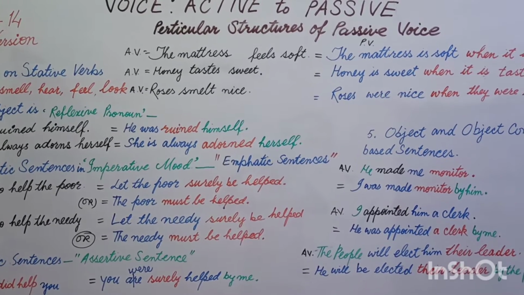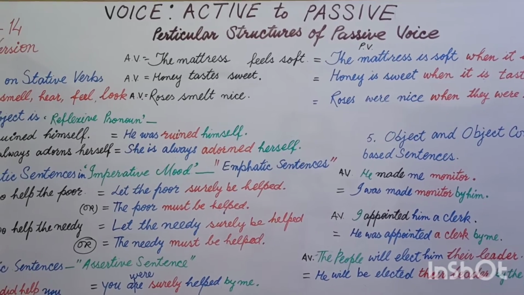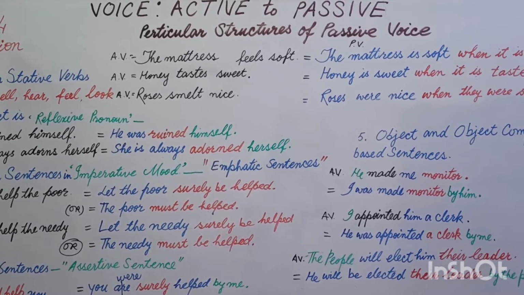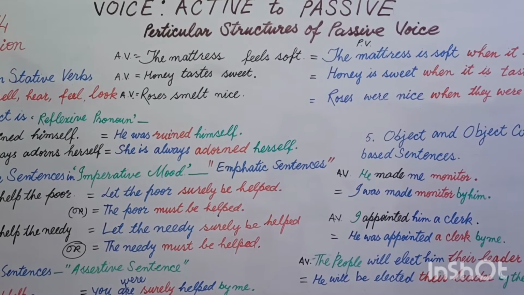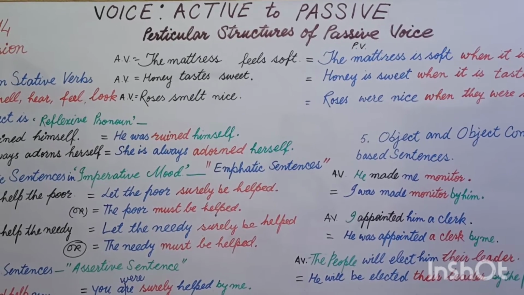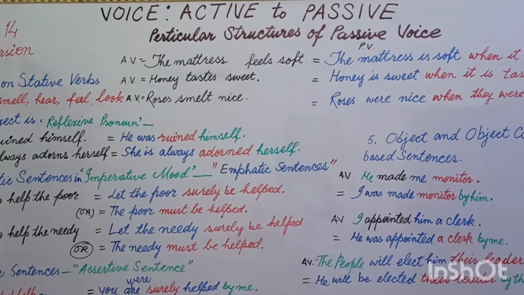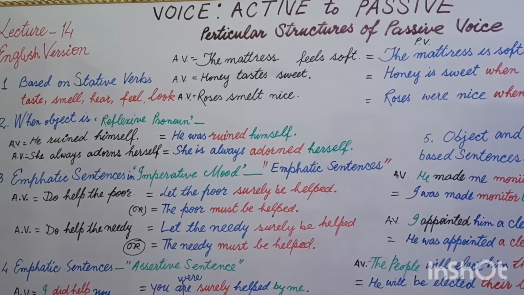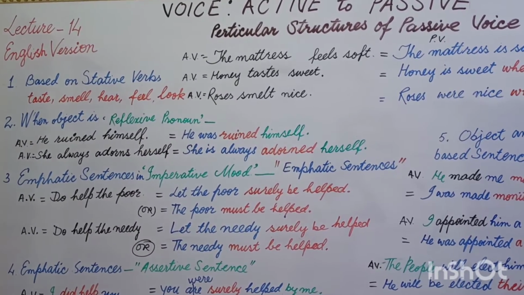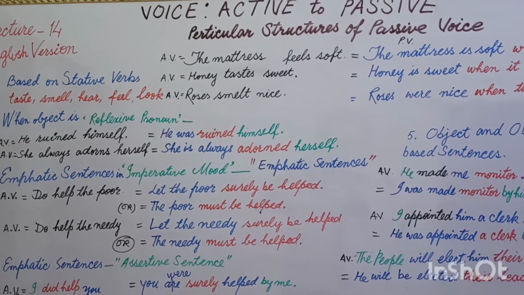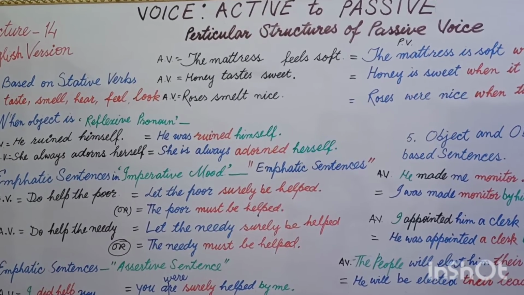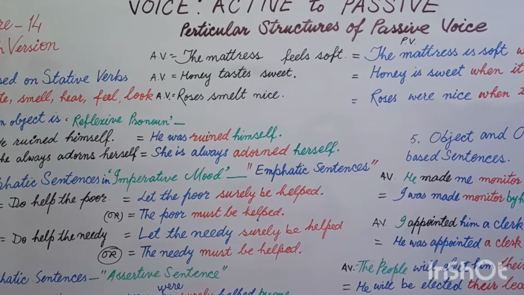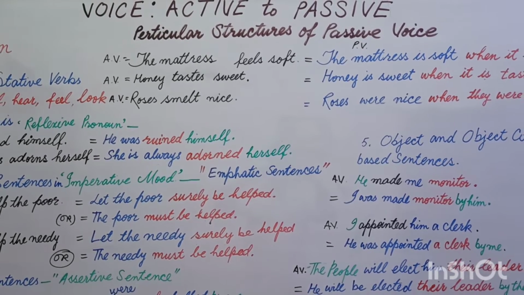Means feels means to be, and the forms of to be are is, are, am, was, were. So an adjective is used after these words. You can say these words are based on advanced to be. To be is used as a linking verb, and that gives the sense of to be. And taste, if we taste something, then definitely it is used in to be. The mattress feels soft. There is no object here, but without object we are going to transform it into passive voice.